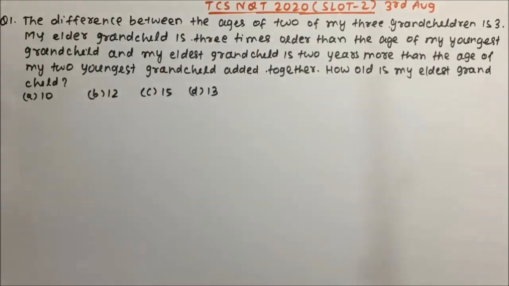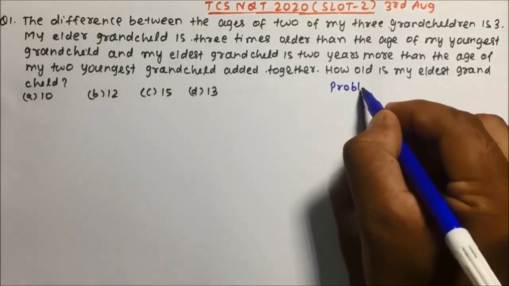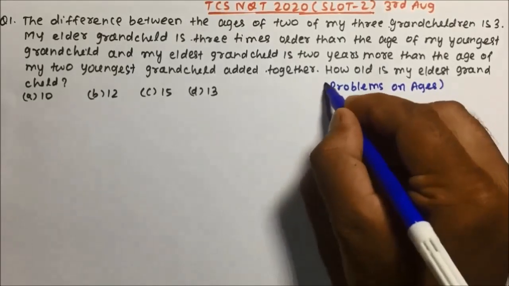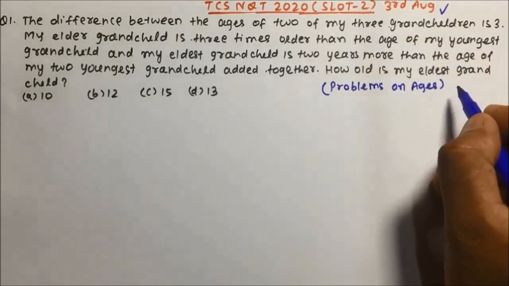So question number one is taken from the problems on ages topic. On 3rd of August, the TCS NQT exam was held, and in that this question was asked.